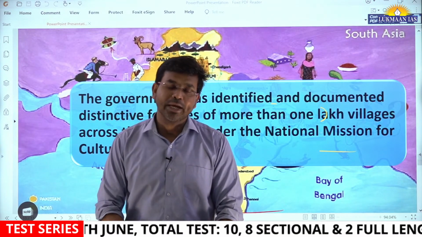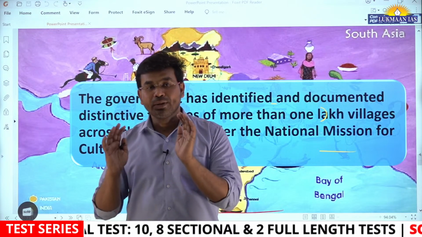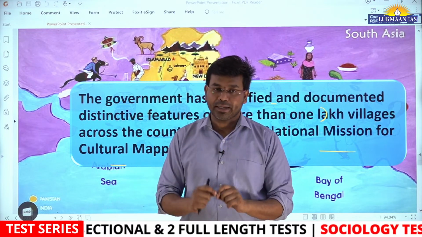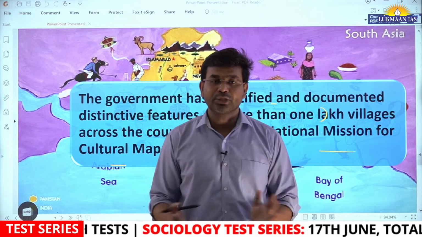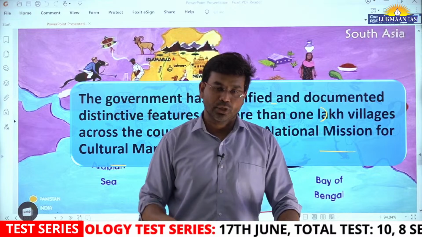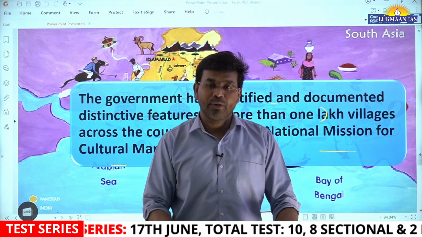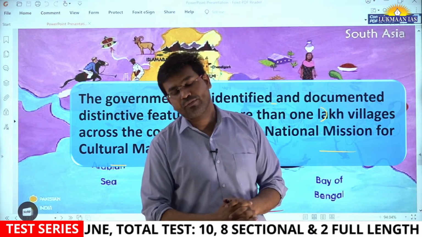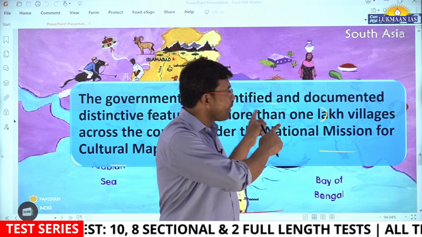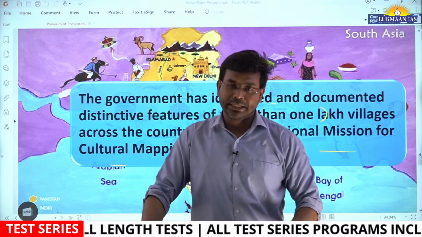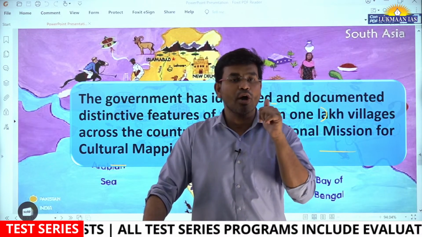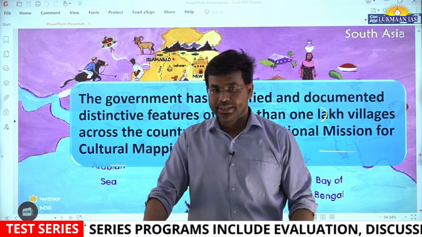How can we promote it? For that purpose we need to document some of the cultural significance of the rural places also. And how can we document? We need a policy framework for that, and that is why the government has come up with this particular policy, known as the Mera Gaon Meri Dharohar scheme, or My Village My Heritage scheme.